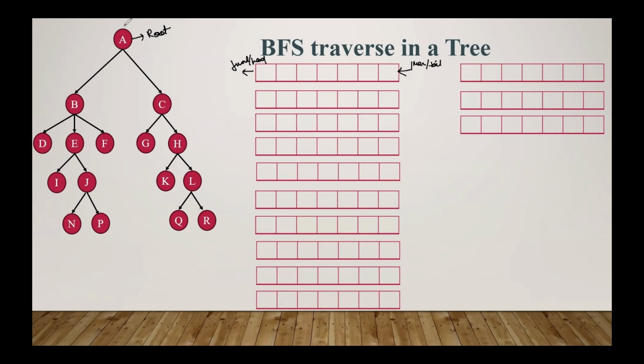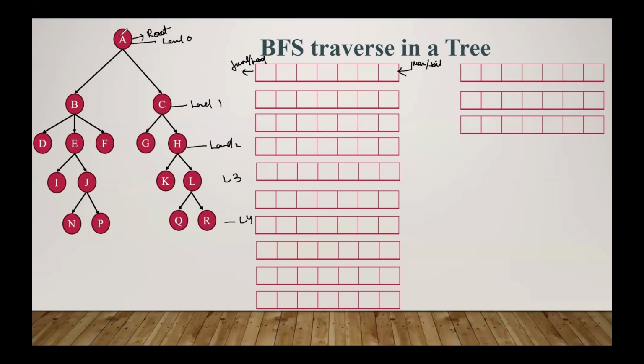So this is level 0, this is level 1, this is level 2, this is level 3, and this is level 4. There are 5 levels present.